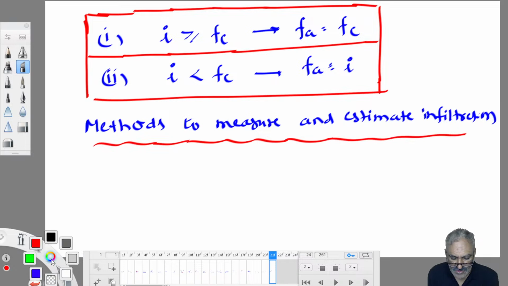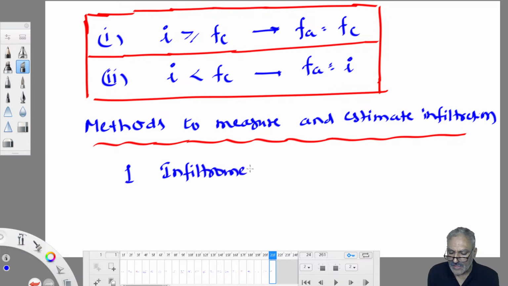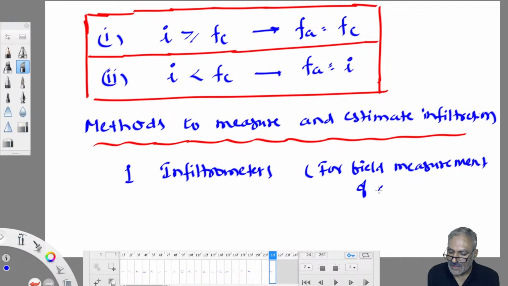So there are some devices which are used to measure infiltration. They are called infiltrometers. Infiltrometers are used for field measurement of infiltration. Straight away in the field you want to measure, you can use infiltrometers. For field measurement of infiltration, we use infiltrometers.